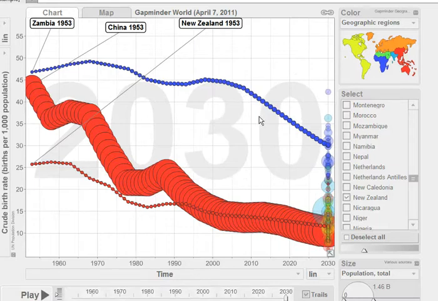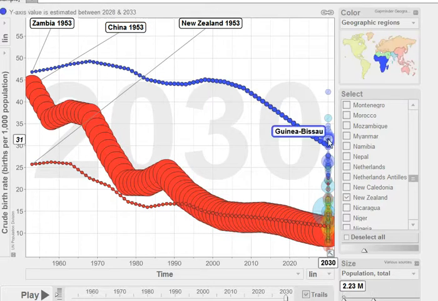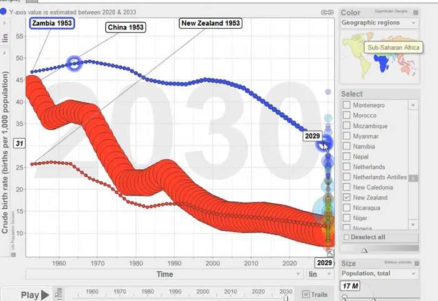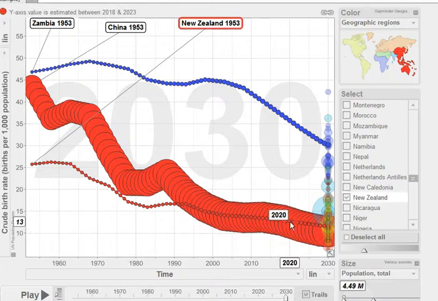The prediction is that these will continue to decline until we have about 10 or 11 births per 1,000 people in China and New Zealand, whereas with Zambia, we're still quite high at about 31, and although it's going to decline, it's not going to decline nearly as significantly as it did for China and for New Zealand.